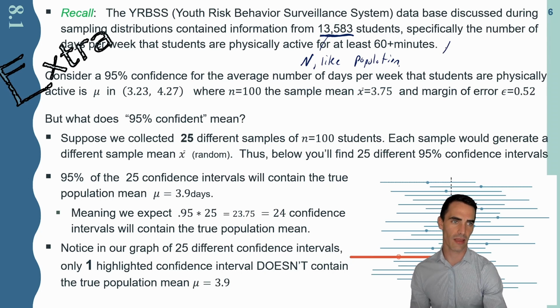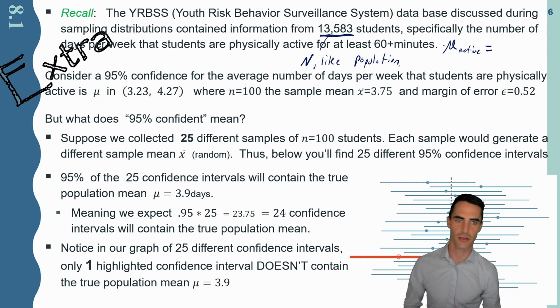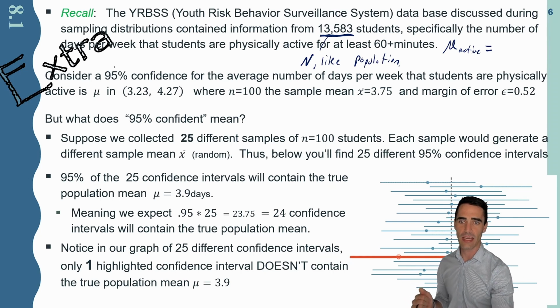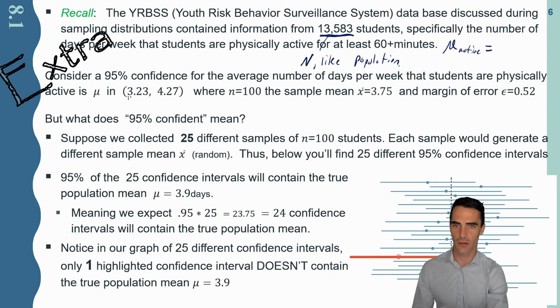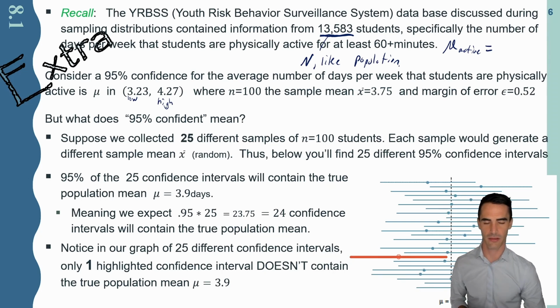So we think about it like mu sub active, specifically the average active days. So let's consider a 95% confidence interval for the average number of days per week that students are physically active. Again, low end, maybe 3.23, and on the high end, 4.27. That's days in a week active.